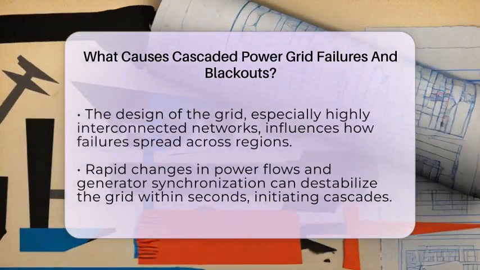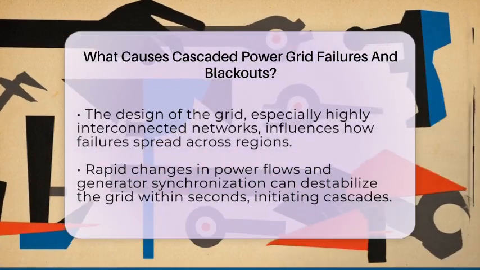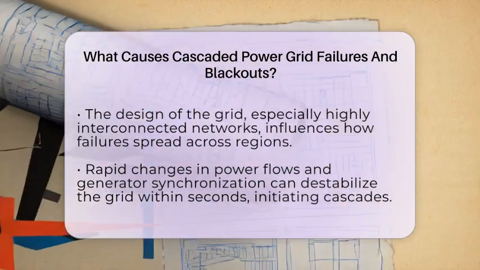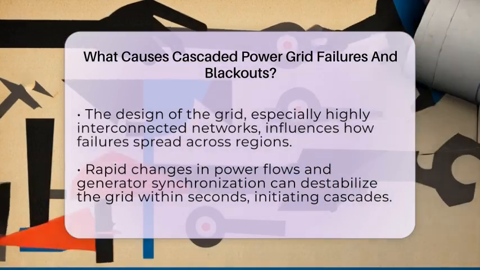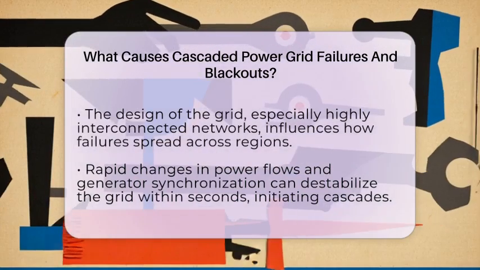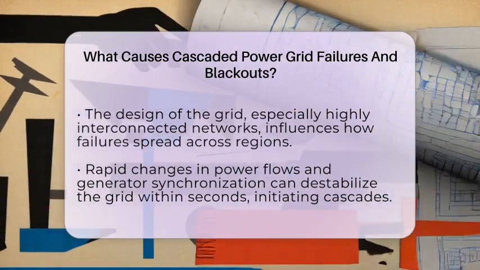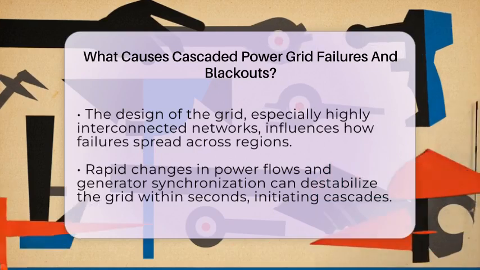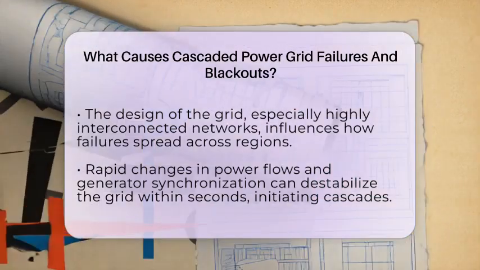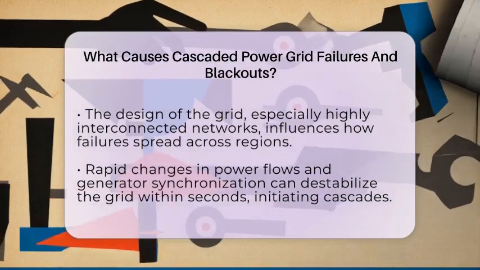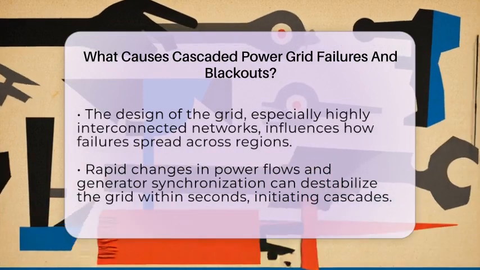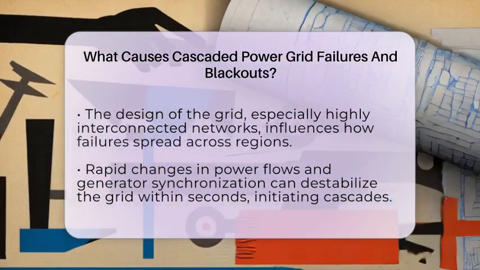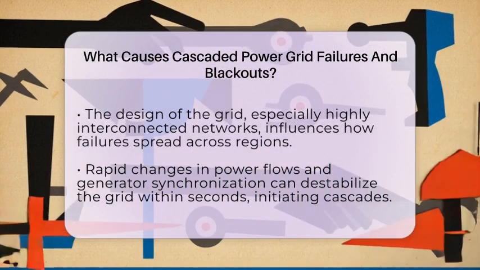The way the grid is built also matters. Highly interconnected networks can reroute power around problems, but this can also create complex dependencies. A failure in one part can quickly affect distant areas, especially if the network has certain patterns that are more vulnerable to cascading failures. Finally, the dynamic behavior of the system plays a role.